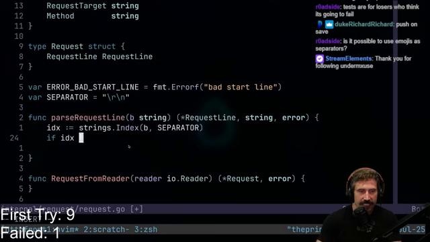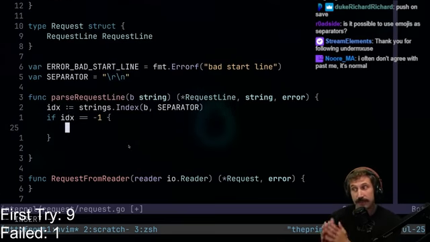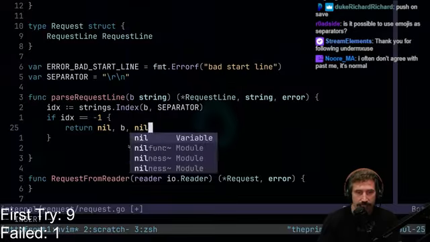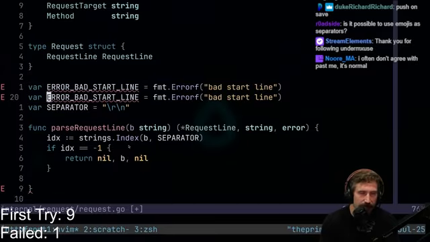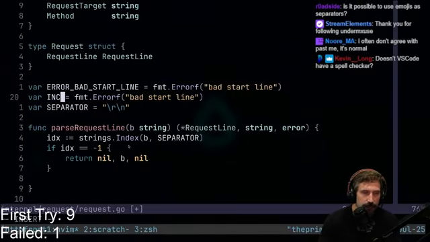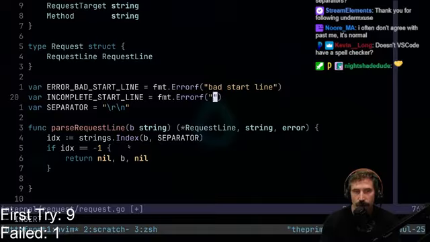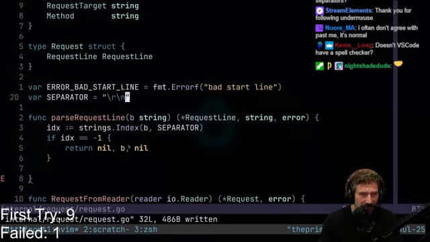If idx equals -1, meaning we haven't found our newline yet, we haven't been able to parse out our start line, then I'm just going to return nil, and then I'll return the string that we are using, and nil. There's no error, but there's nothing for me to return. We haven't done anything. Now, if I were to write Go in a better way, perhaps I could return an error like incomplete start line, and that way I'm sending back a very explicit message. But for the sake of this, I don't think I need to do that.